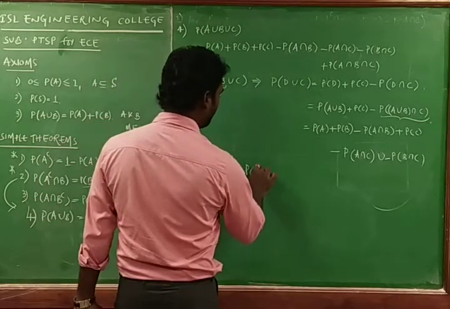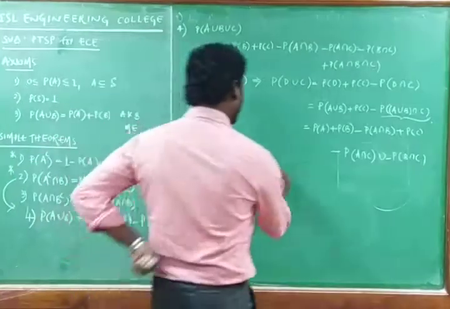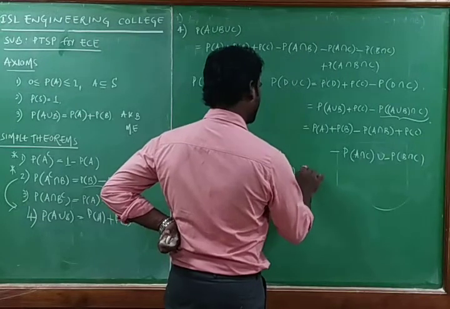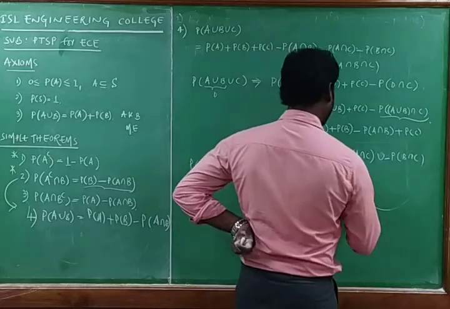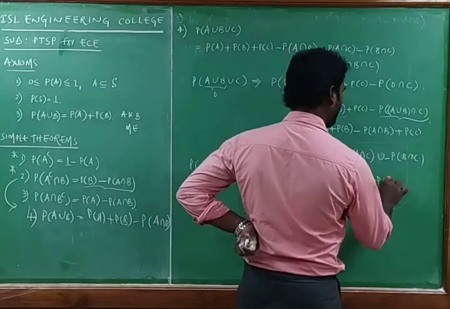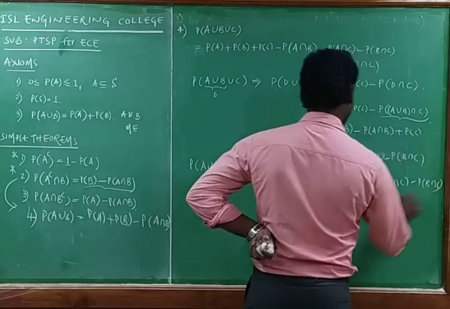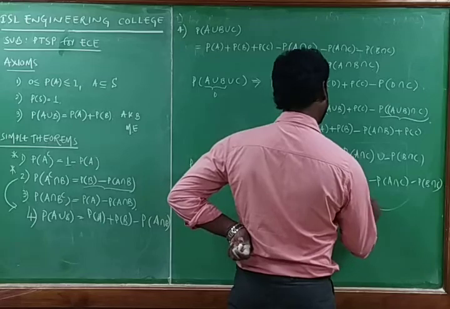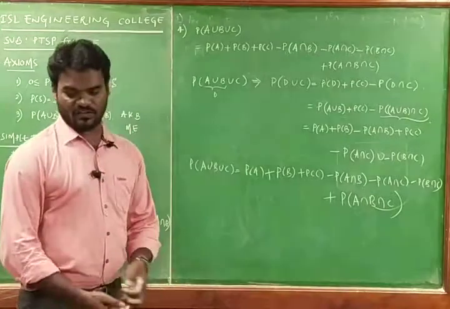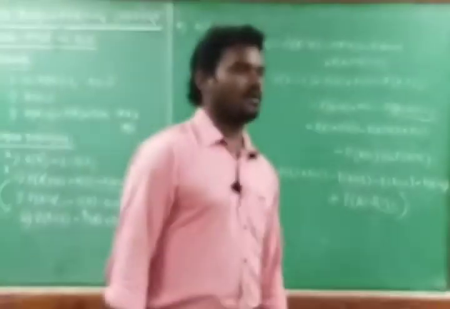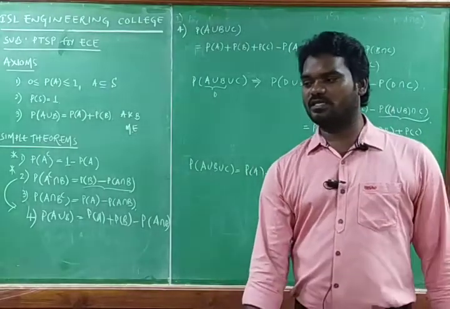The probability of A union B union C is equal to the probability of A plus the probability of B plus the probability of C minus the probability of A intersection B minus the probability of A intersection C minus the probability of B intersection C plus the probability of A intersection B intersection C. These are the four very important theorems in the elementary theorems, so if you are good at these theorems, the remaining class is very simple.